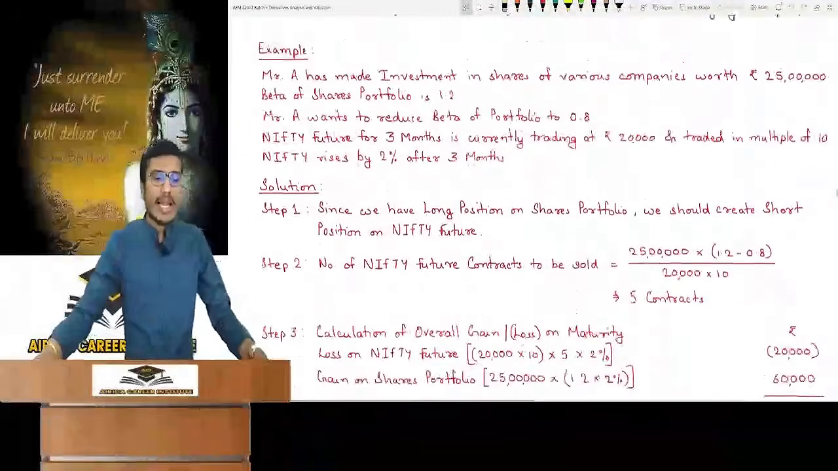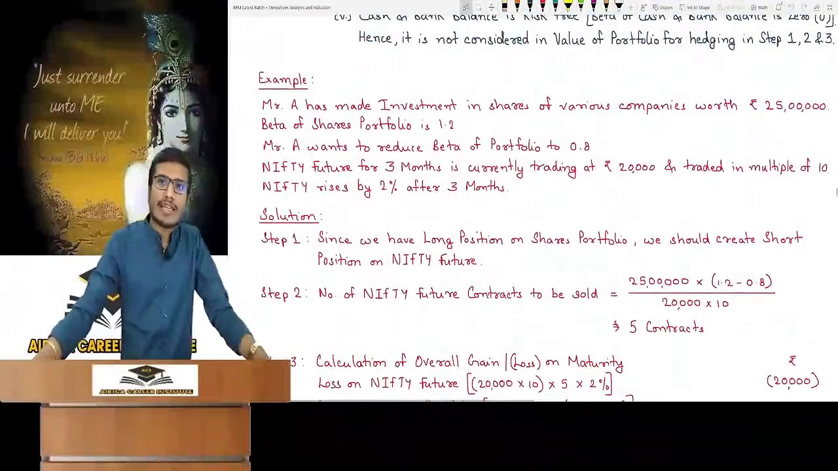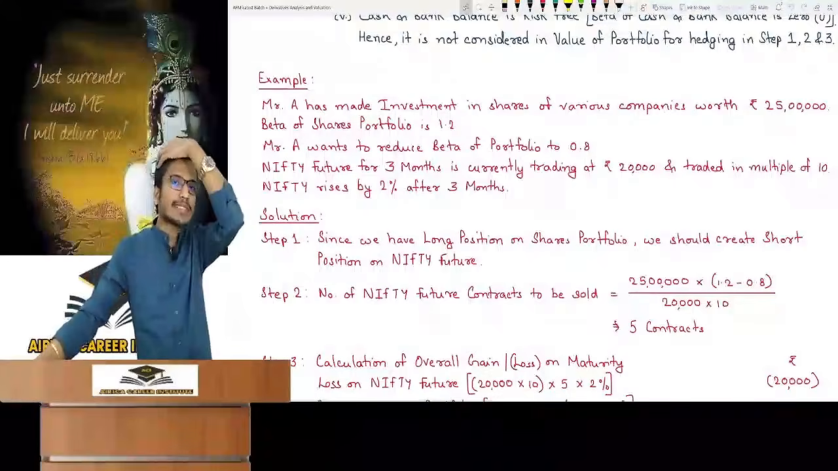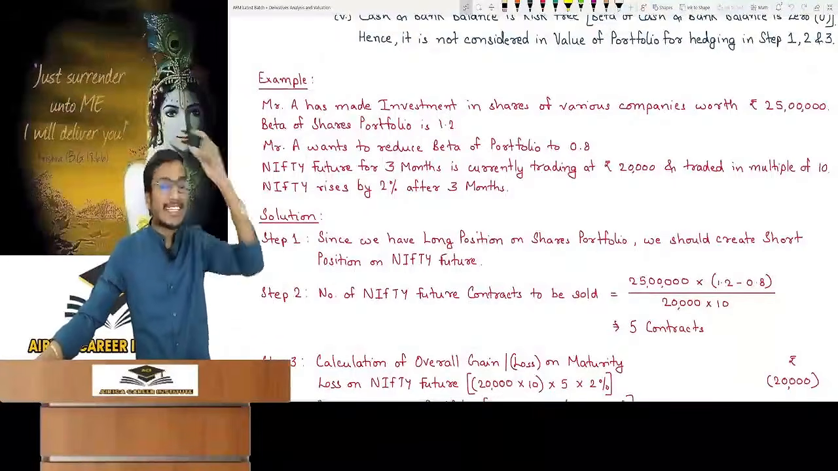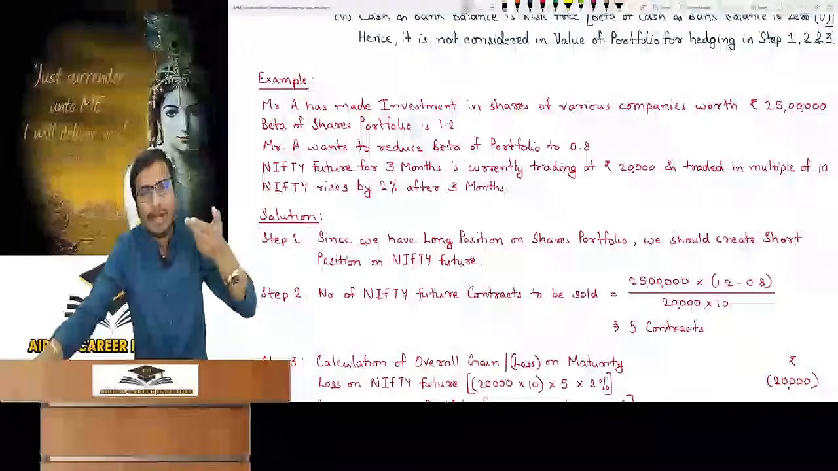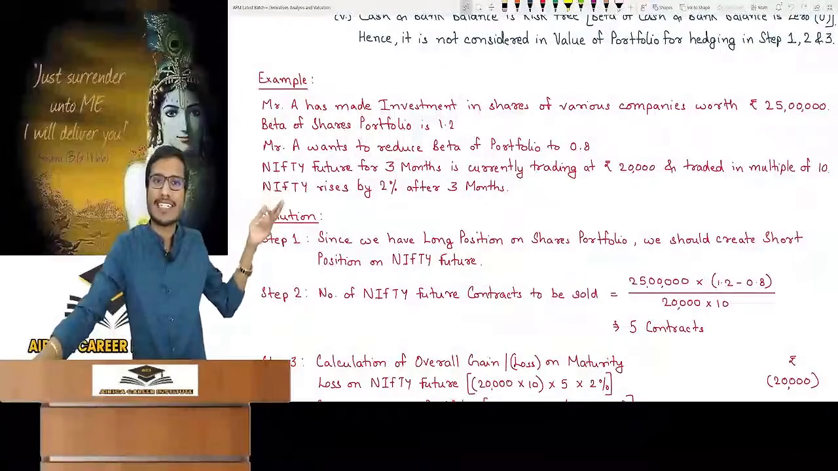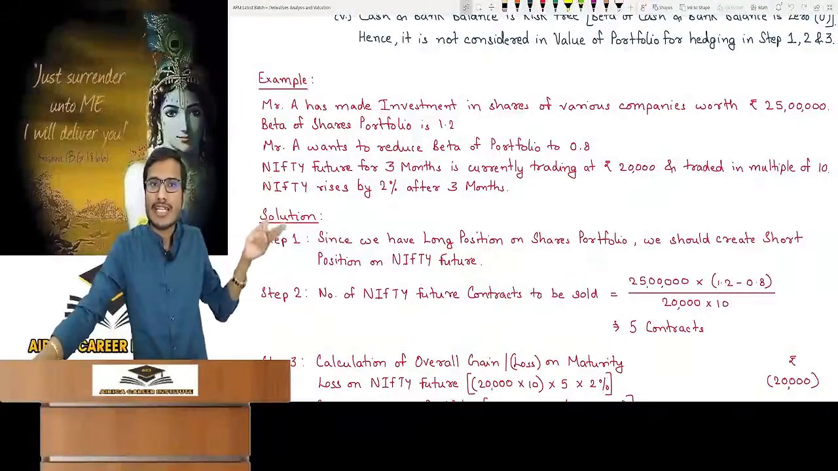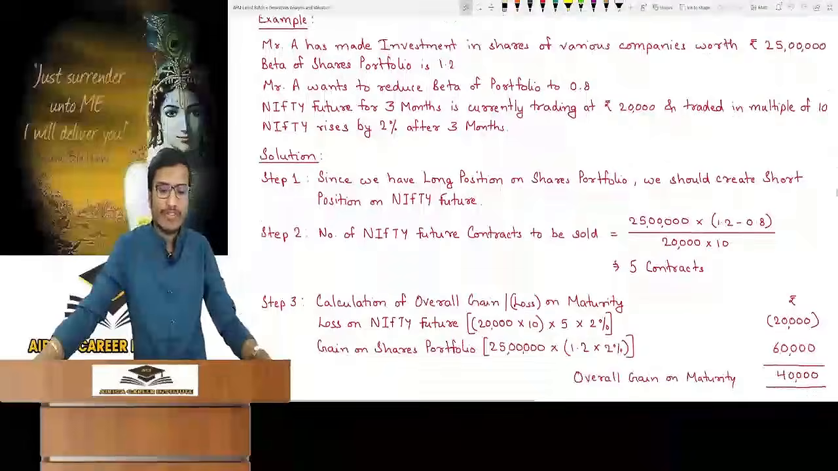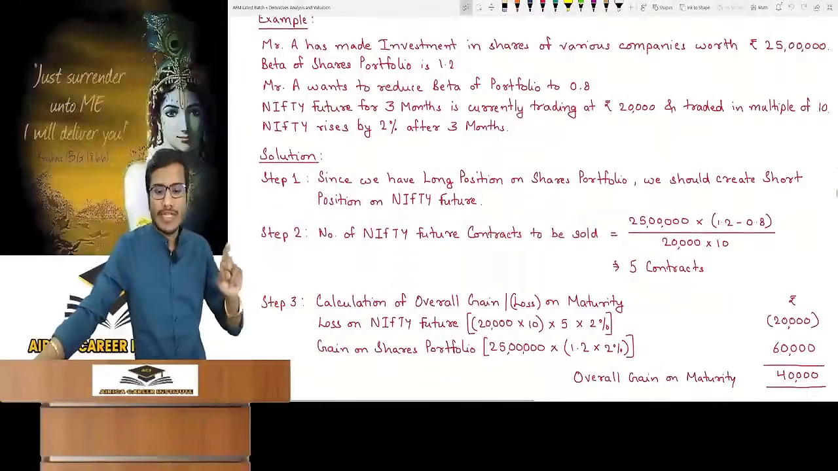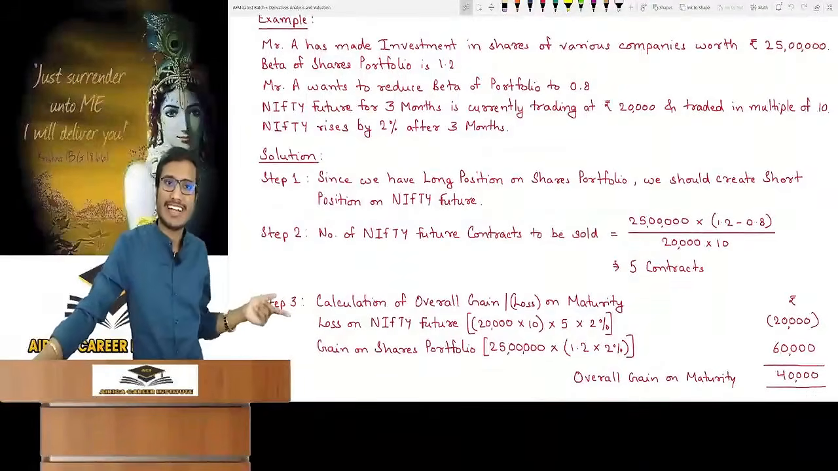It is very easy. Now, gain or loss on index future. Is the price or rise percent of index future given? No. You are given the rise percent of Nifty. So assume that this is the rise percent of Nifty futures, 2%. What was Nifty future? Rise means loss. Loss on Nifty future is how much? Contract value 20,000 multiplied by 10 multiplied by 5.